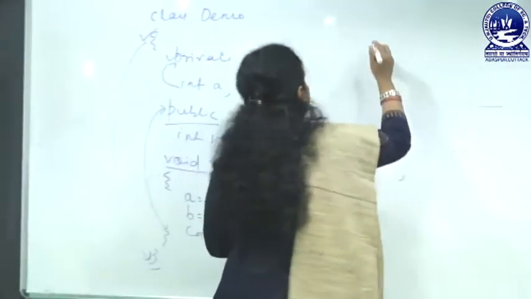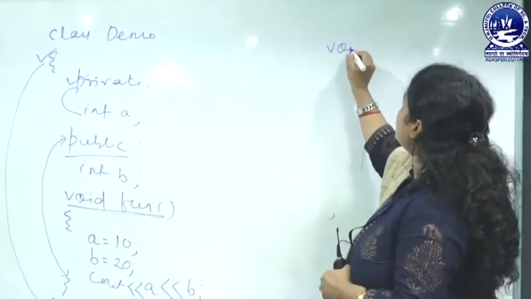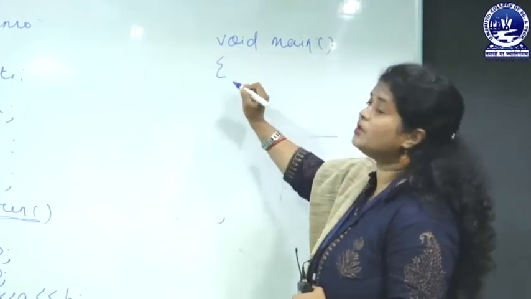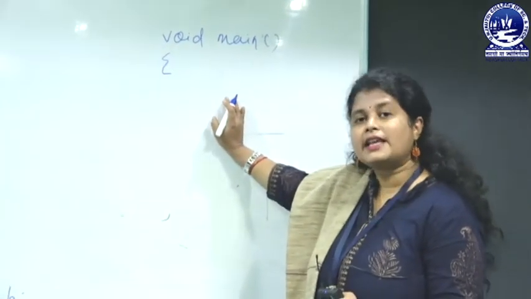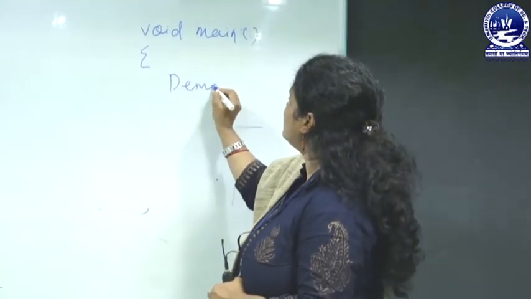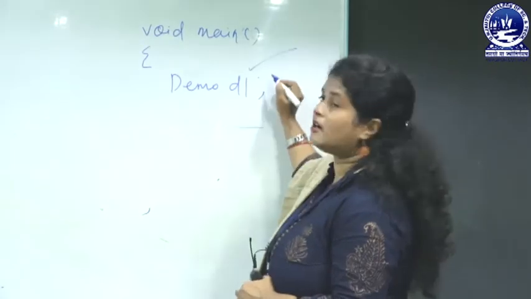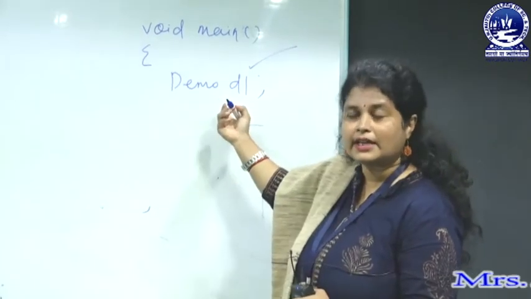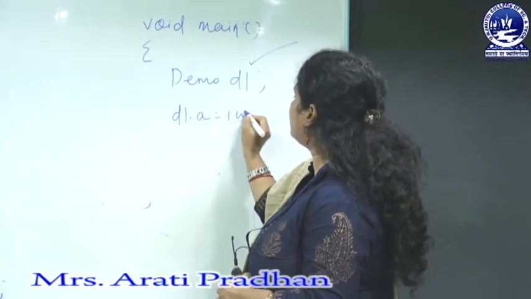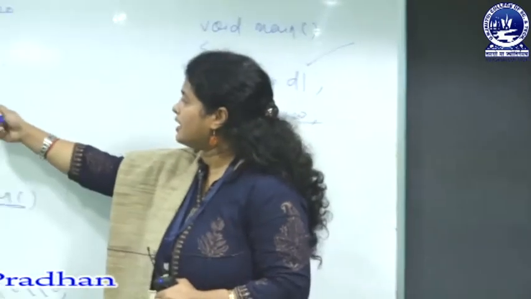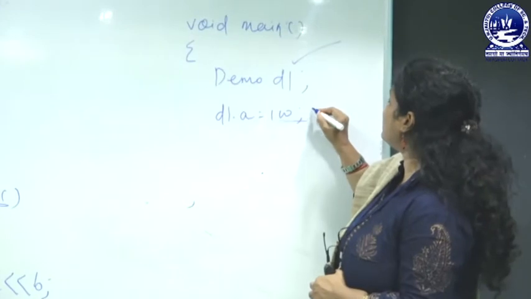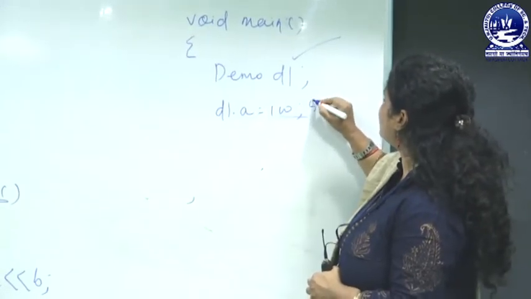Let us start the main method. Suppose I am writing void main here, and you know how to declare one object, the same as declaring a variable. So here I am writing demo, then d1. d1 is the object, it is just like a variable declaration. Then suppose I am writing d1 dot a equal to 100. Actually here the a value is 10, but let me place 100 here. Here immediately the system will prompt an error.